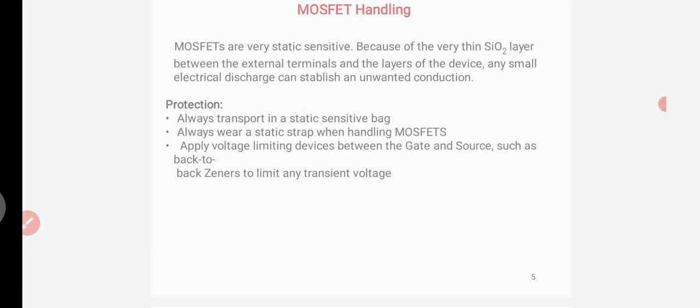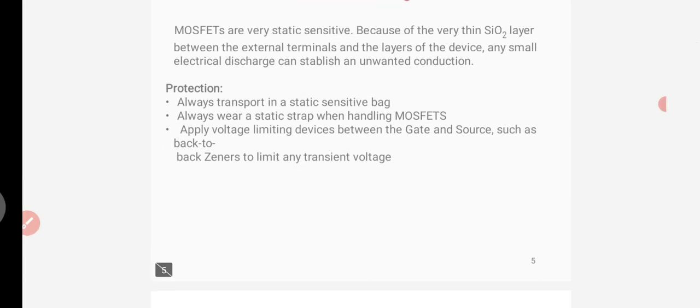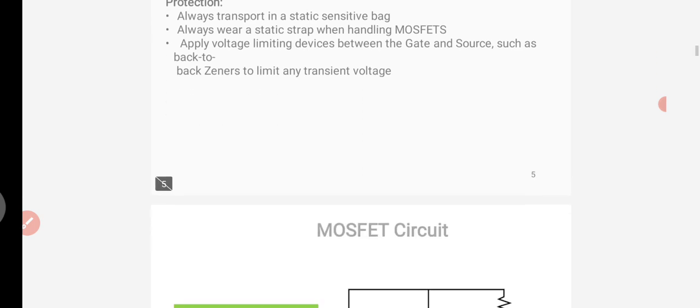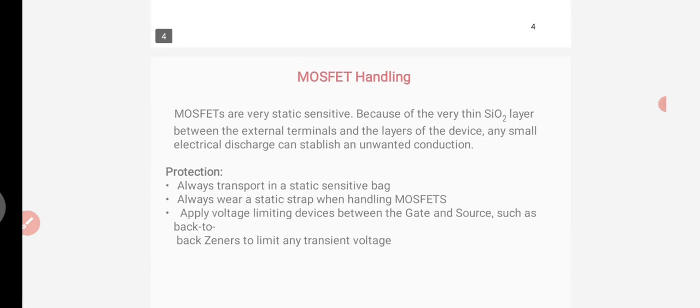So here the voltage limiting device is a back-to-back connection of Zener diodes, which limits any transient voltage. So this is all about MOSFET handling. That means when compared to the JFET, the MOSFET is a very sensitive device, so that's why we must handle it carefully.